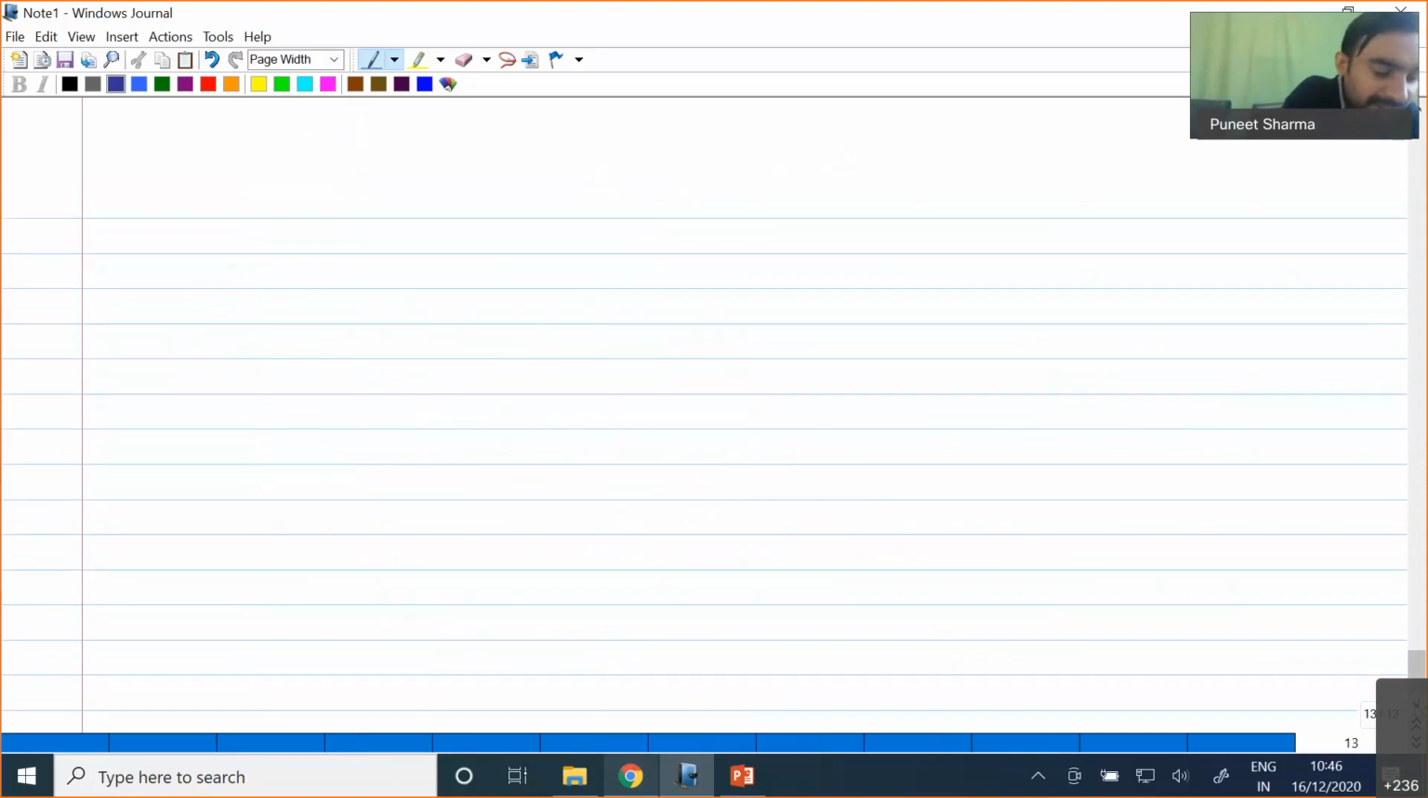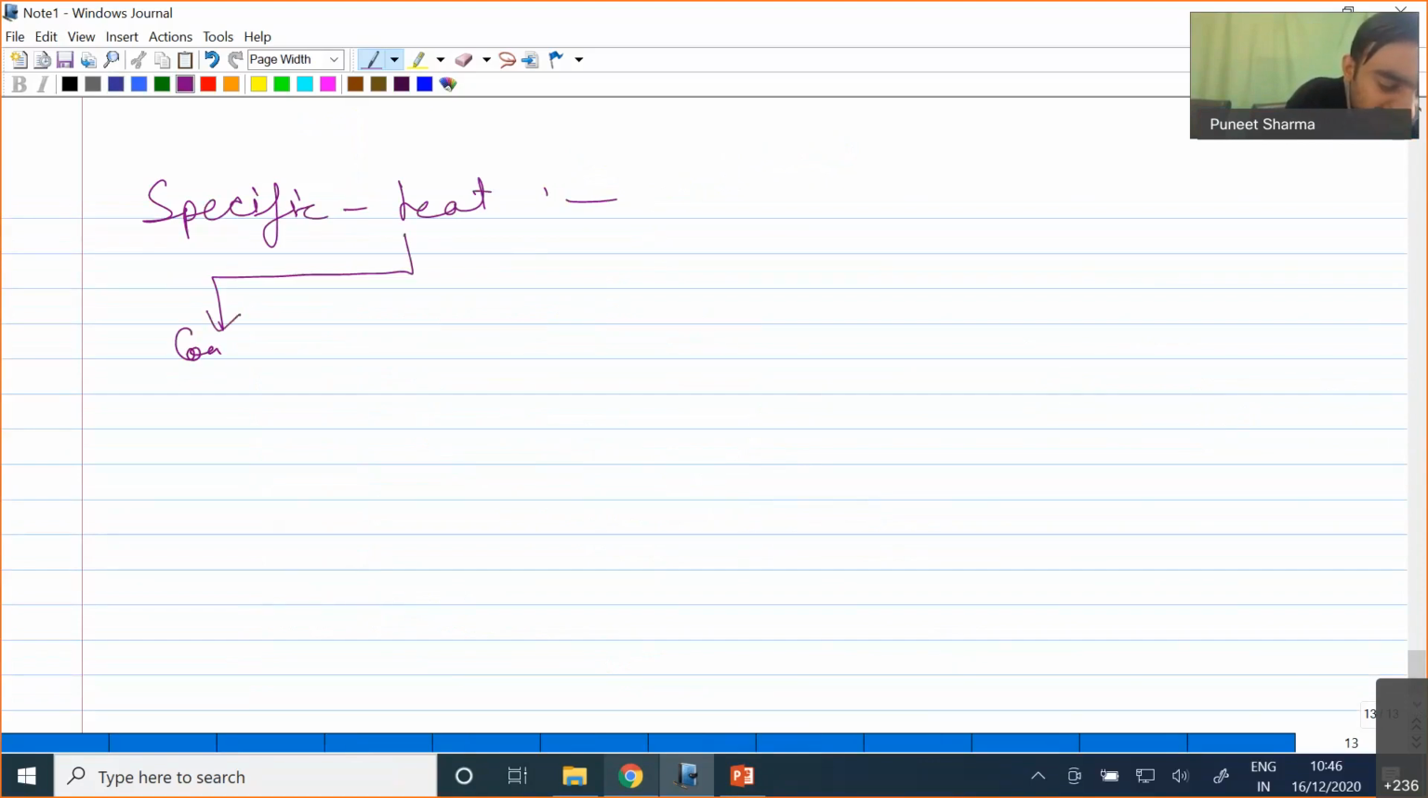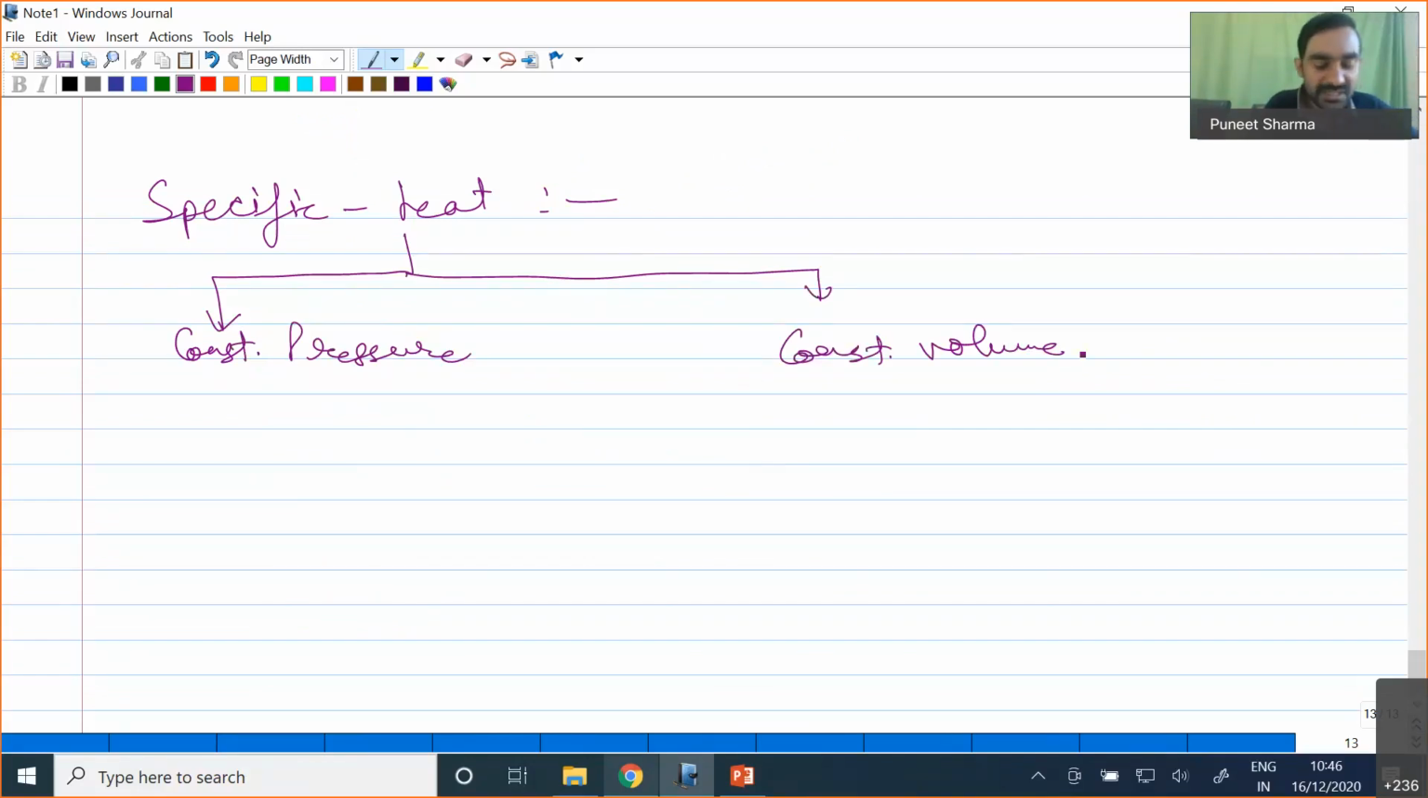Now let me define one more very important property. That important property is known as specific heat. Specific heat is one important property, and we have two types of specific heat. One is specific heat at constant pressure, and another is specific heat at constant volume.